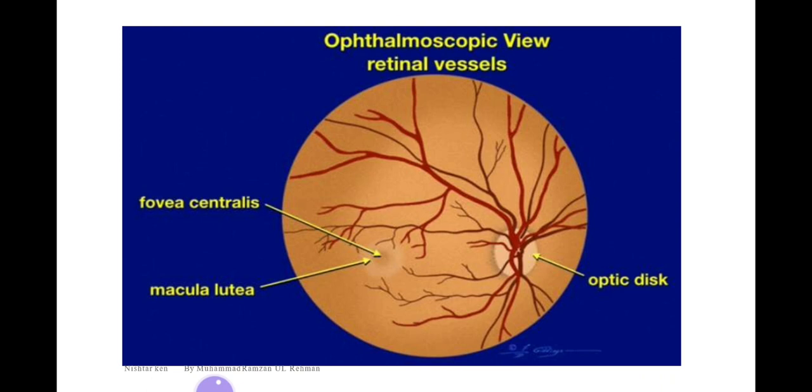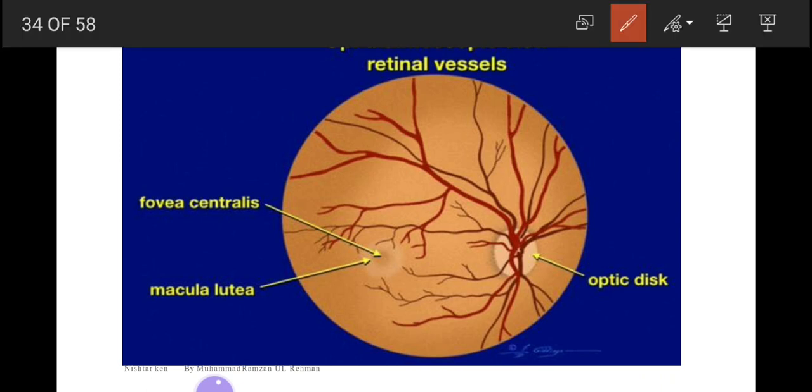Optic disc contains all the three layers. It is formed by the convergence of the axons from the ganglionic cells while forming the optic nerve. It contains all the layers of the retina except rods and cones. Therefore, it is insensitive to the light. It is known as the blind spot.